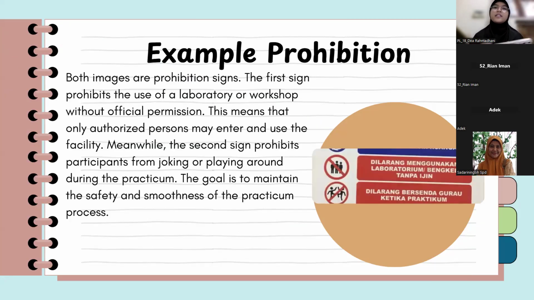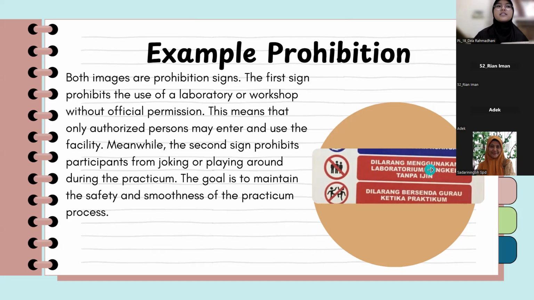The second example of prohibition is both images are prohibition signs. The first sign prohibits the use of a laboratory or workshop without official permission.